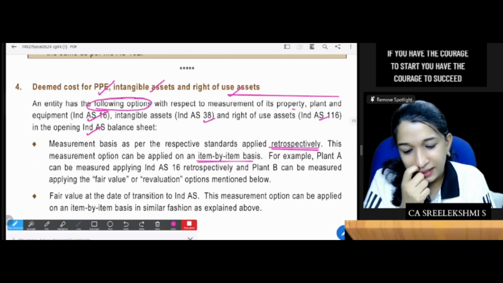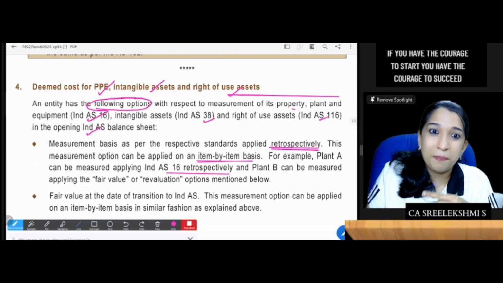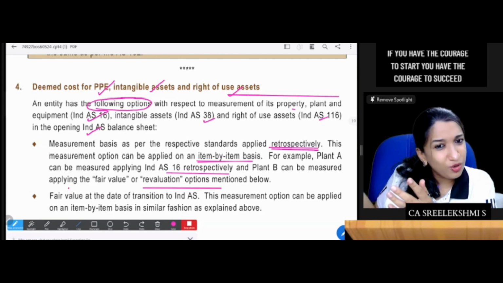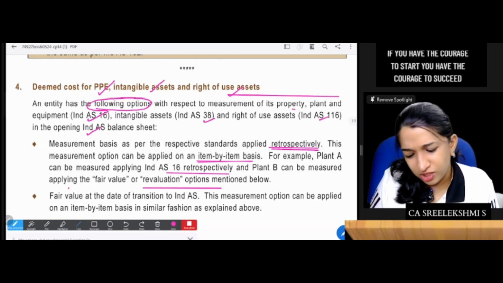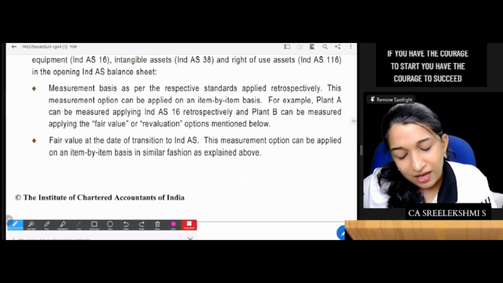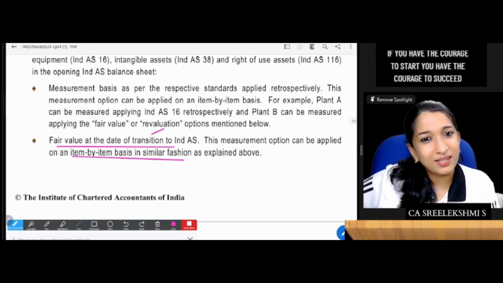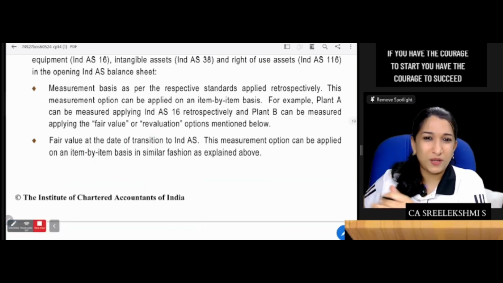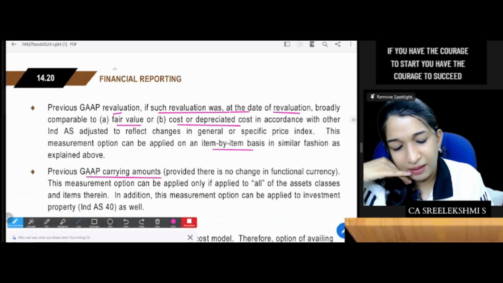Plan A is as per Ind AS 16; Plan B is fair value. So you can go item by item. If you want to do retrospective on one asset and take fair value for another asset, that is possible. You can take fair value at the date of transition. This can also be applied on an item by item basis. Some assets you take retrospective, some assets you take fair value. That is possible. Previous GAAP carrying amount is another measurement option.